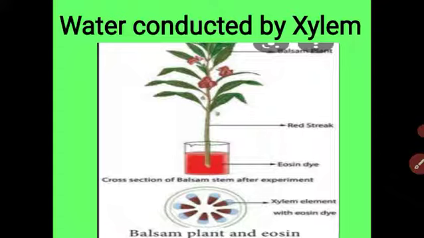After 3 to 4 hours I will observe this plant. I take the plant out of the beaker, take the cross section of the stem and observe it under the microscope. I will observe that the xylem tissue accumulates the pink colored water. It is proof that the water is conducted by the xylem tissue.